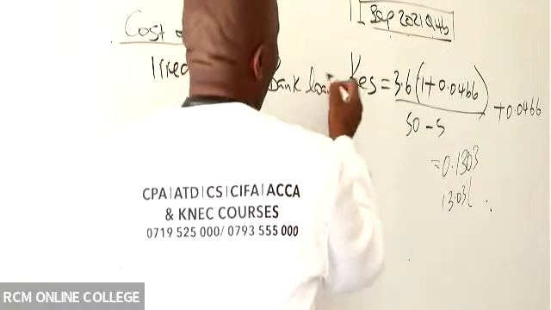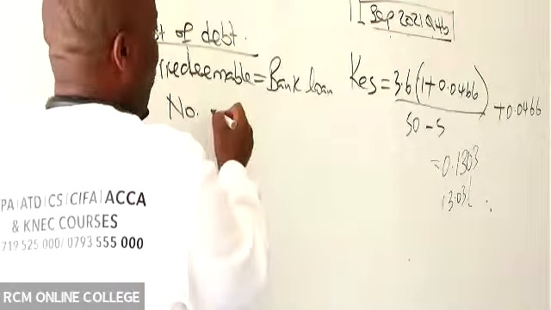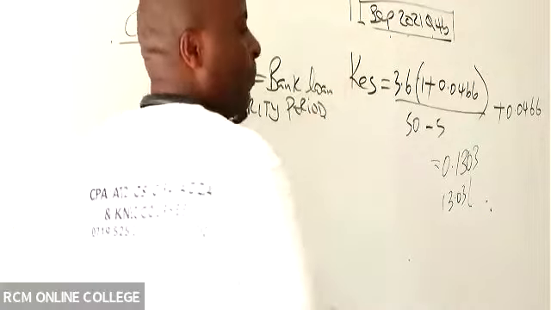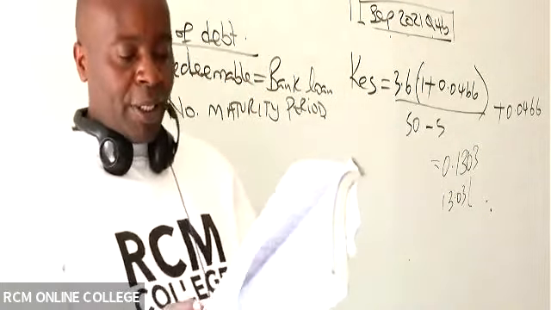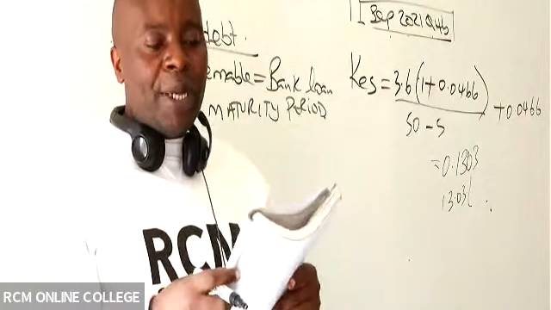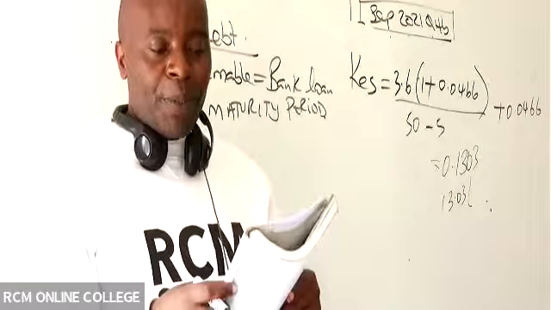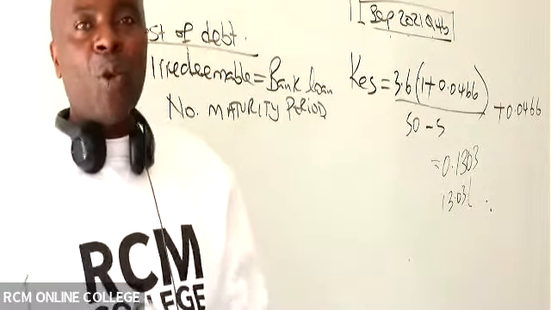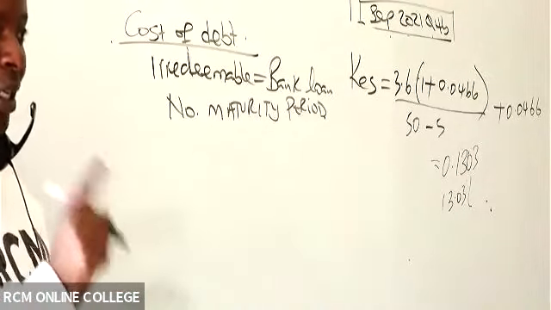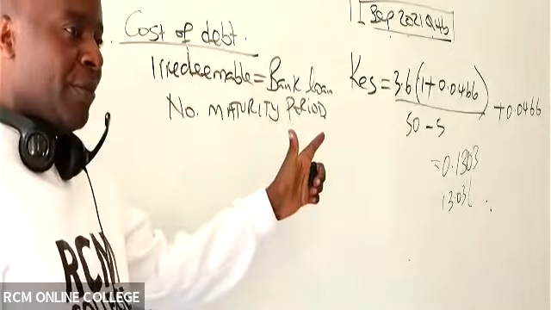This is a bank loan. There is no maturity period given. If you look at the debt that we have, the debentures, they are telling us that new debentures can be sold at a coupon rate of 13%. The debentures will be issued at what, somebody? At par. There is nowhere they are mentioning N, the number of years. So we shall assume that we are going to have this in perpetuity.